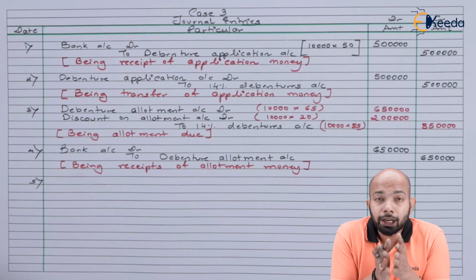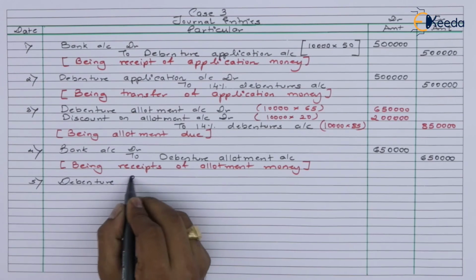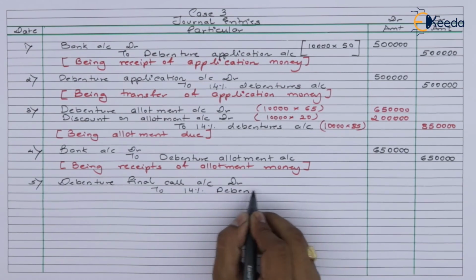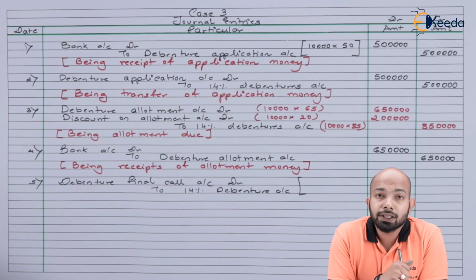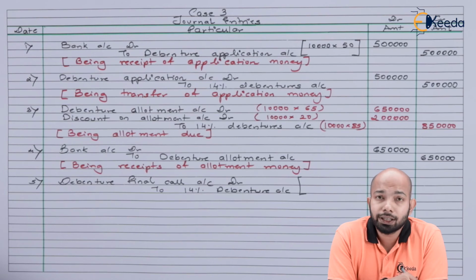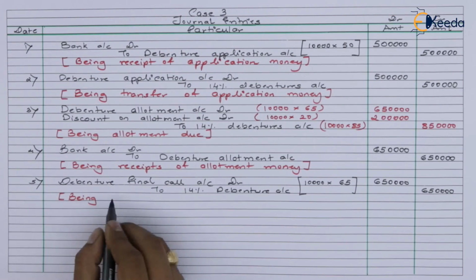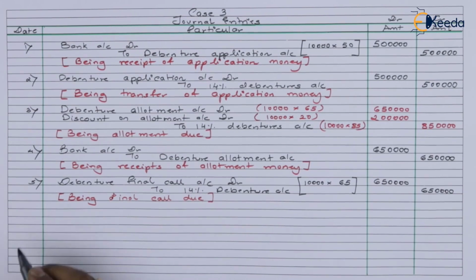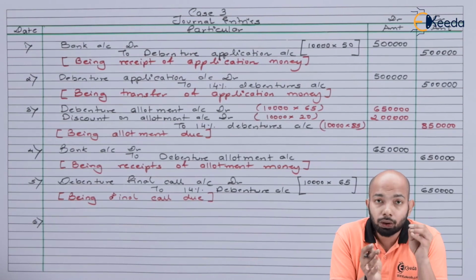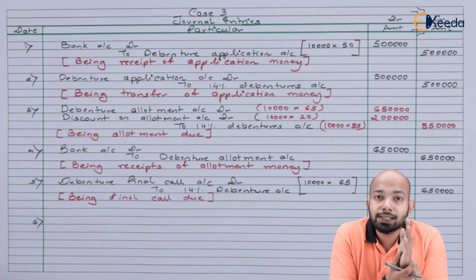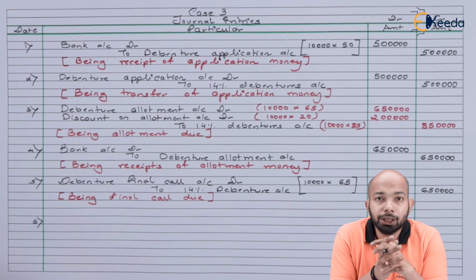Now, after this allotment, we have to mention the second last entry, that is final call due. On the final call as well, we had 10,000 shares multiplied by 65 as the final call. So 6,50,000 is the amount that we are expecting here. Now, after the final call being due, as there are no calls in arrears in this case study, we just have to mention the receipt of final call money. So let's mention that, post which we'll go towards the last part, that is balance sheet preparation.